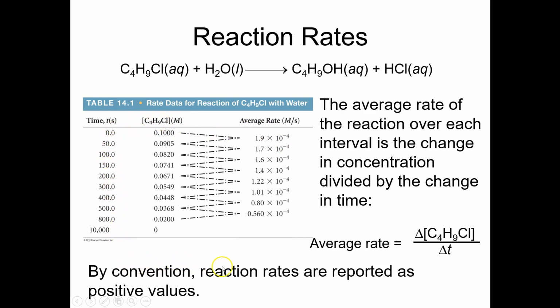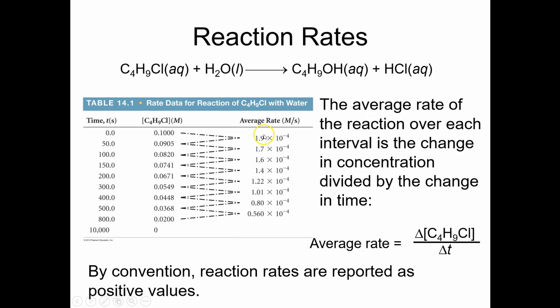Now, by convention, reaction rates are always reported as positive values. So even though 0.0905 minus 0.1 gives you a negative number, you would simply report that as a positive value. Over the first 50 seconds of the reaction, the concentration of the butyl chloride is going down by 1.95 times 10 to the minus fourth moles per liter per second. Then over the next span of 50 seconds, it goes down by 1.7 times 10 to the minus fourth, and then 1.6.